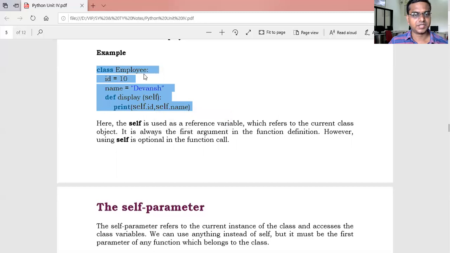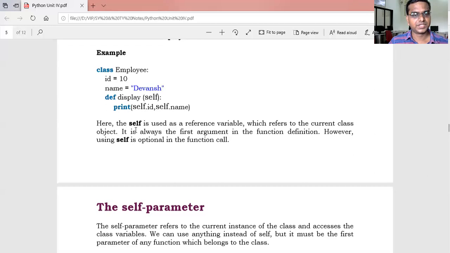Class is a keyword, the name implies the name of the class, the colon sign lets us define a class. ID equals 10, name equals Devansh. We can declare variables like id and name. Also, we can define a value for those variables. Def is a keyword. It defines that we are going to declare a function definition. That's why we write def. The name of that function is display, and we can use a reference variable to access the values which will be stored in the class, that is self. It is common to all classes. Then print self.id, comma self.name.